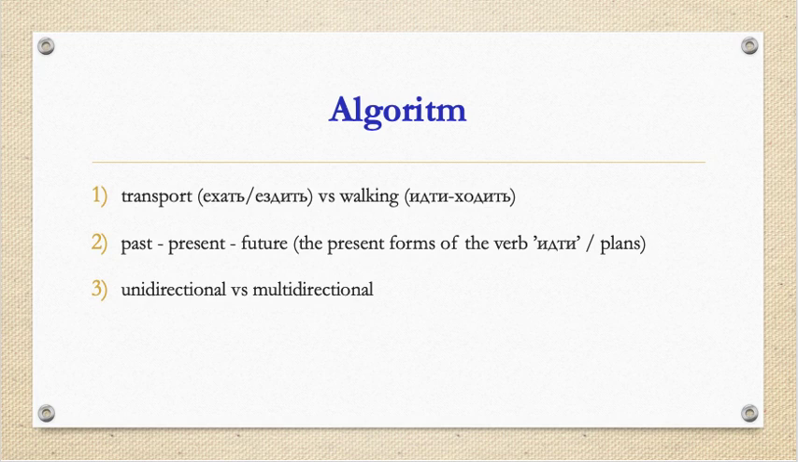The second step is to choose the correct tense, past, present, or future. For future forms, we use the present forms of the verb идти. They can express plans. So we don't need to add буду in this case. And the last step is to choose unidirectional or multidirectional verb. And the functions we saw on the previous slide.